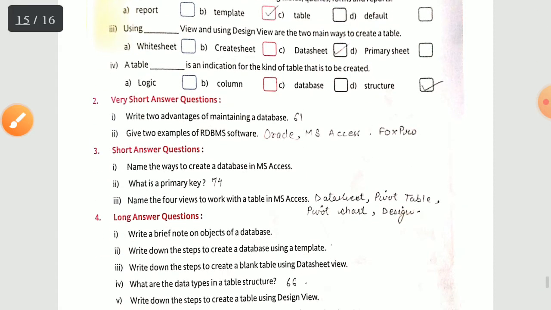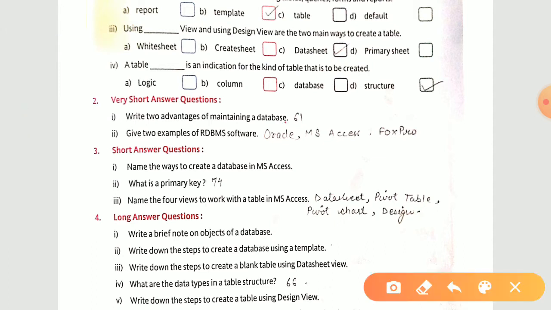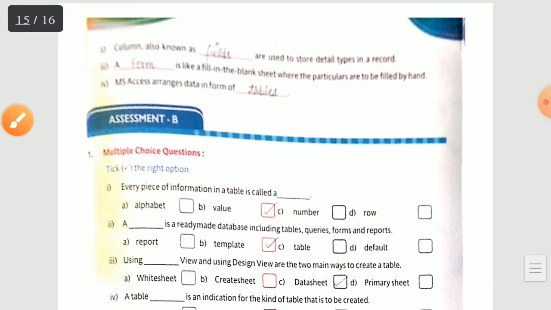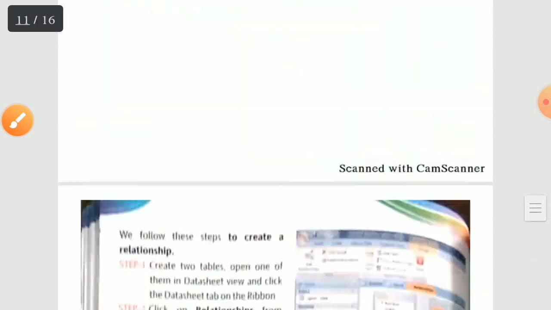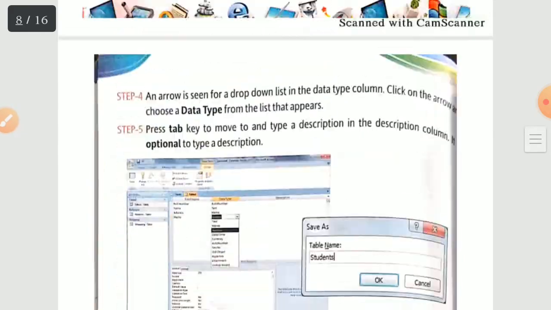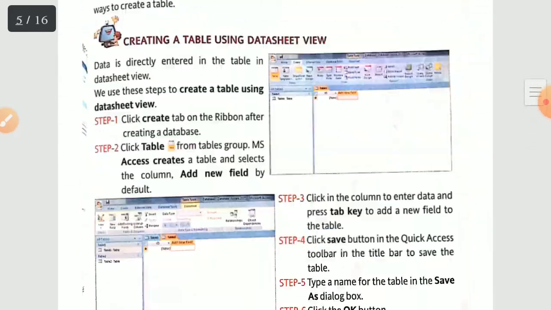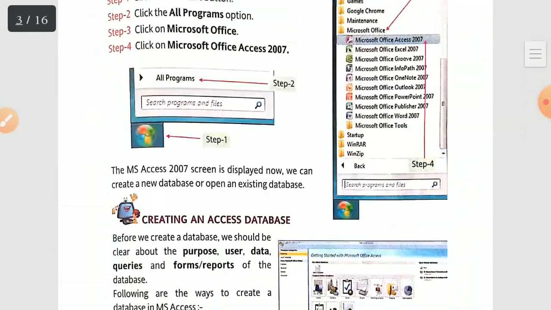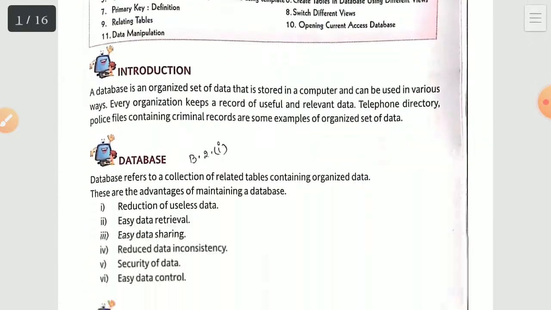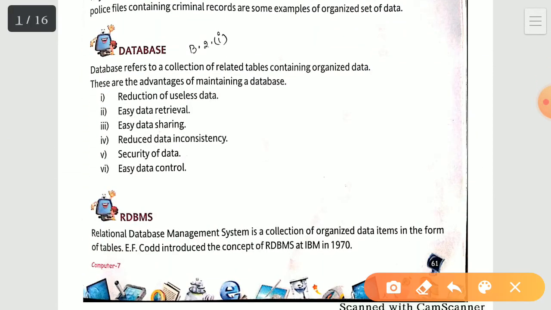Moving towards your very short answer question, see the first one. Write two advantages of maintaining a database. Answer is present on page number 61. Page number 61, we have the first page of this chapter over here. You have to write down from this portion. These are the advantages of maintaining a database. Now the first one, reduction of useless data. Second one is easy data retrieval. Only this is the answer.